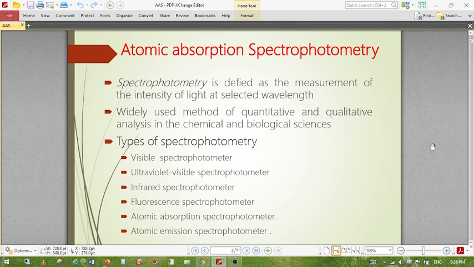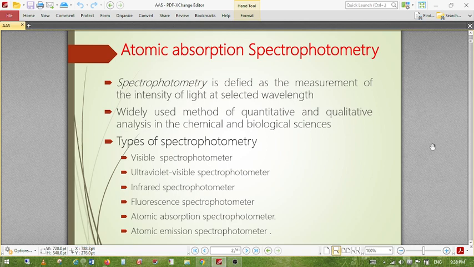This is in the form of a cylinder made up of the element being studied, filled with an inert gas, neon or argon, and this is the glass tube. It has a special glass window that allows transmission of the proper wavelength. This hollow cathode lamp is the one majorly used in AAS. This is how it works: a potential difference is applied between anode and cathode to cause ionization of the gas. After the potential difference, the inert gas is charged and the light can be passed. We are not going into the details of how the cathode lamp is used.